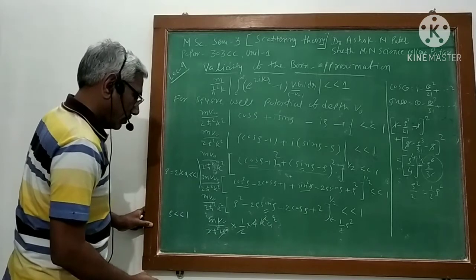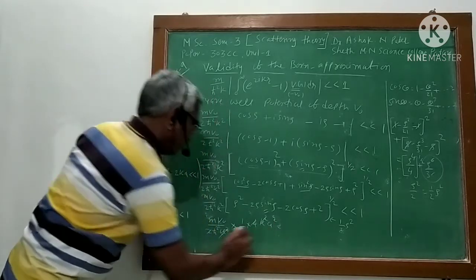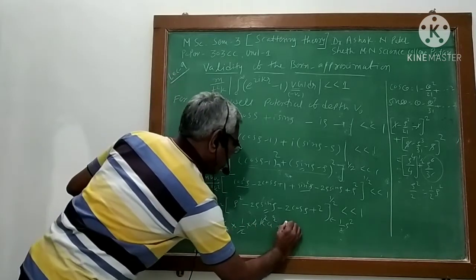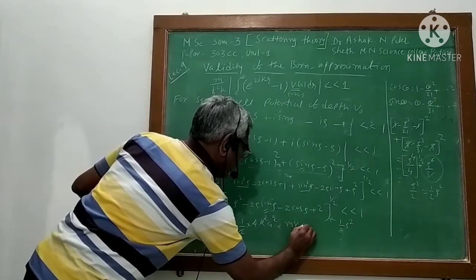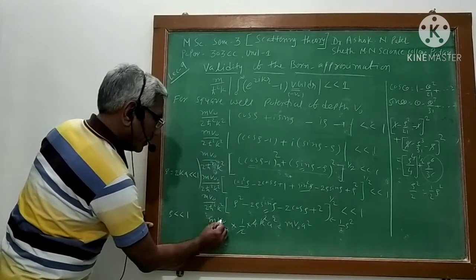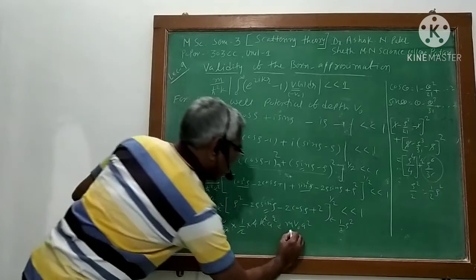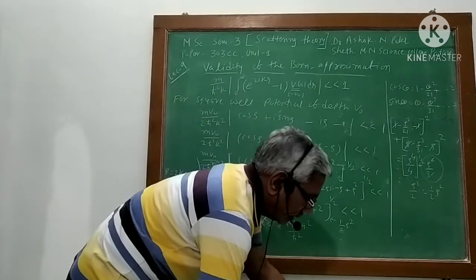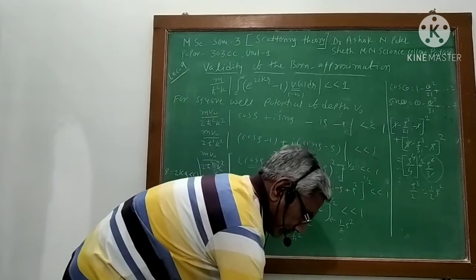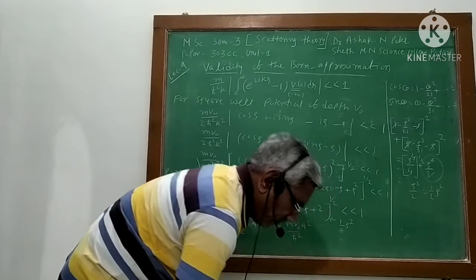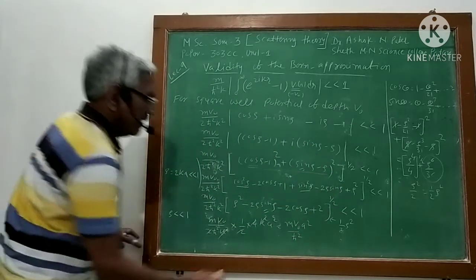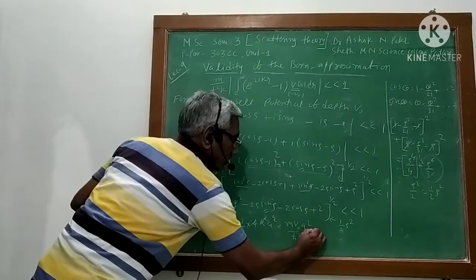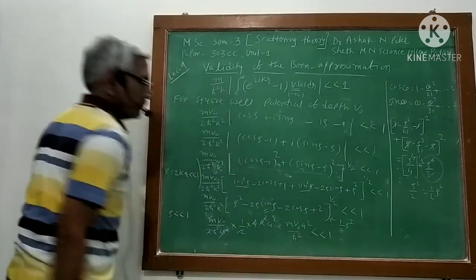So it will simply be mv0 a square upon h square. Let me see whether I am correct or not. And as per the condition, this should be less than 1.